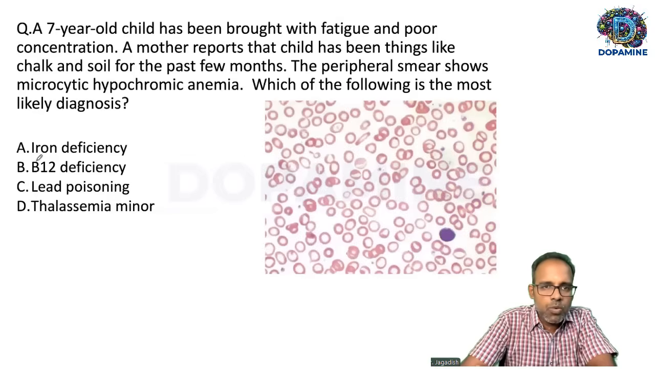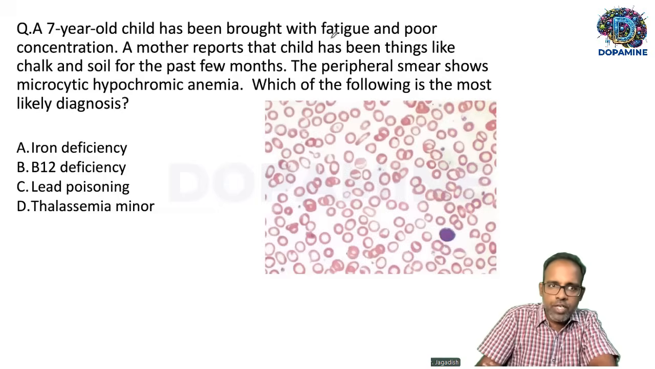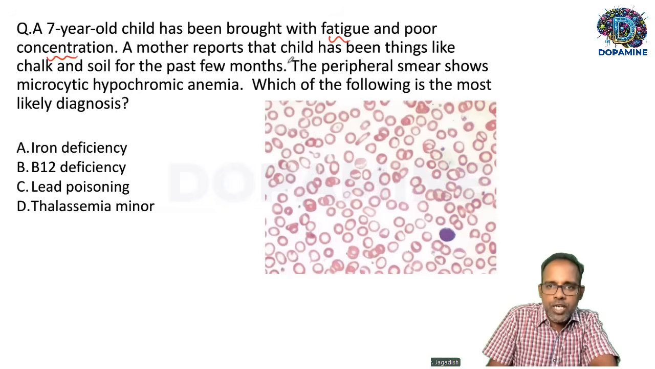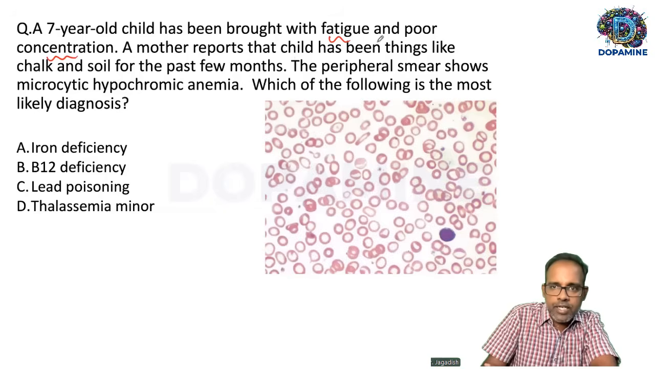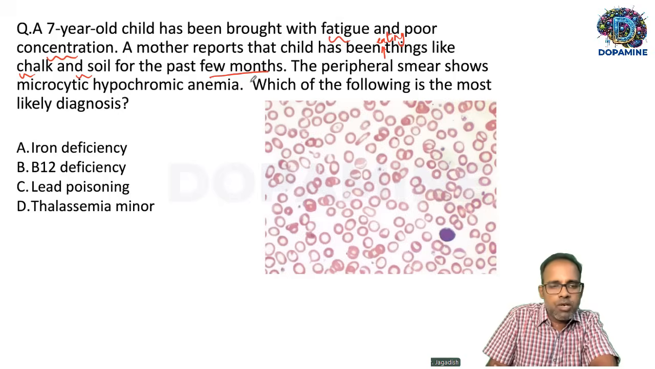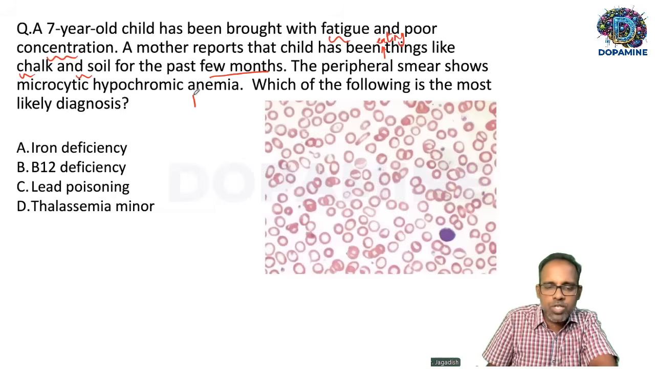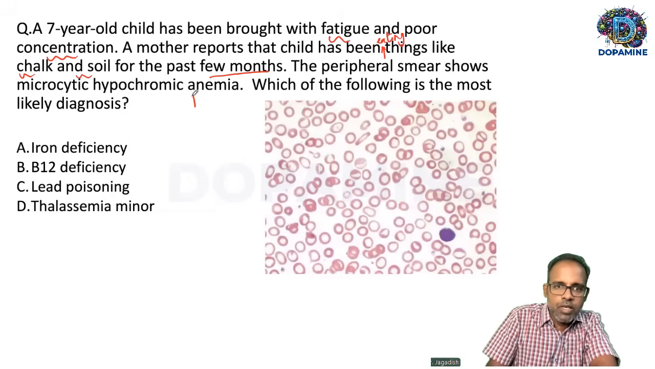A 7-year-old child has been brought with fatigue and poor concentration. Mother reports the child has been eating things like chalk and soil for the past few months. The peripheral smear shows microcytic hypochromic anemia. Which of the following is the most likely diagnosis? So microcytic hypochromic anemia is commonly seen in iron deficiency anemia.